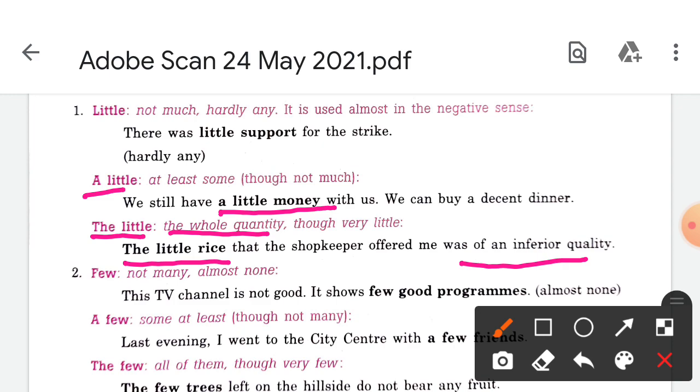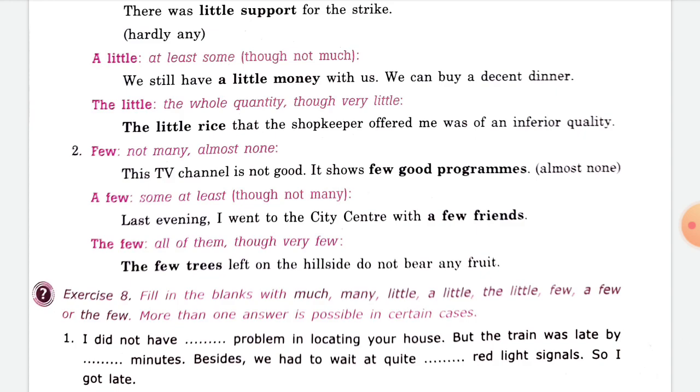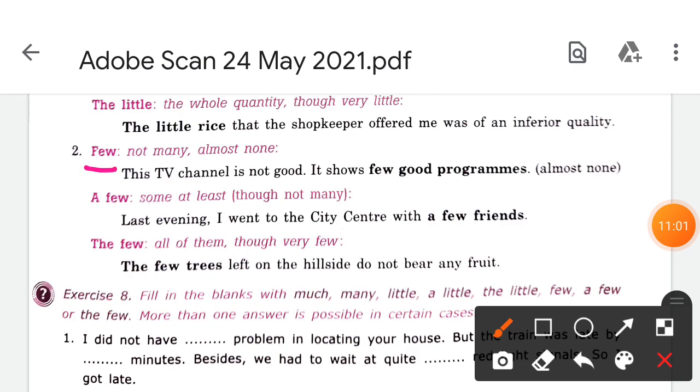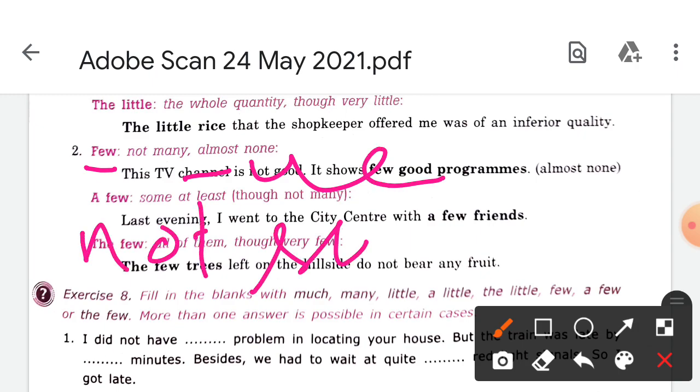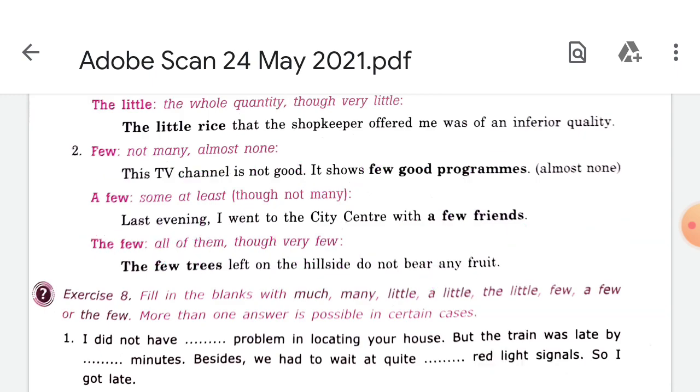Okay, so it means there is little, not very much. Again in this we are having very little, meaning little is there. Okay, so again the same here, this little is used for quantity, and few is used for the countable. So this is used where we are having countable. Okay, so few means again that is negative and not sufficient. It is there but it is not sufficient, not complete, so there is no benefit.